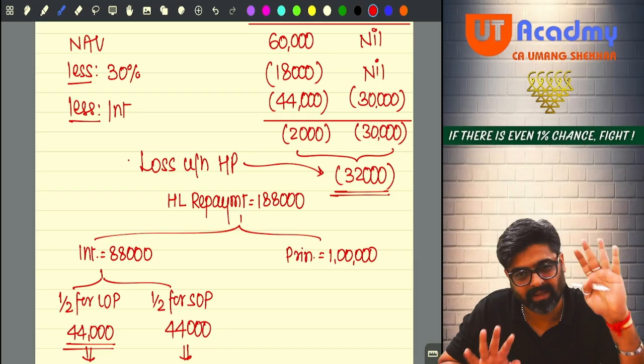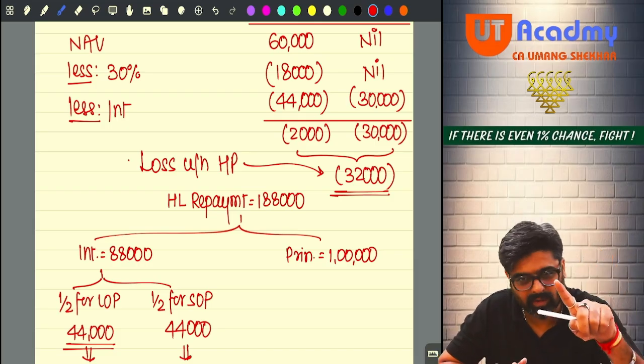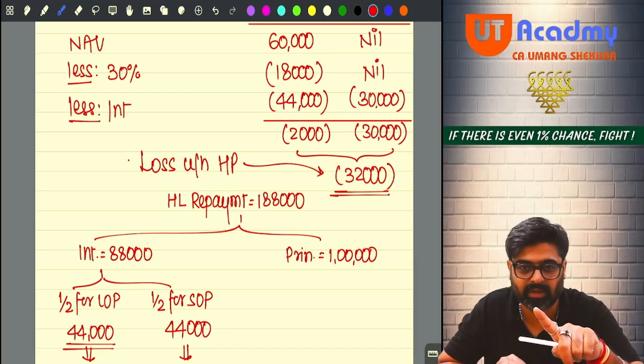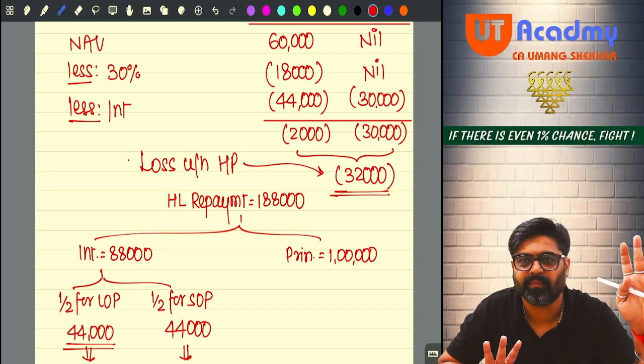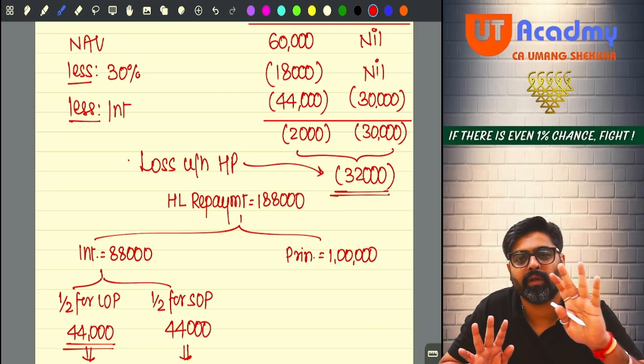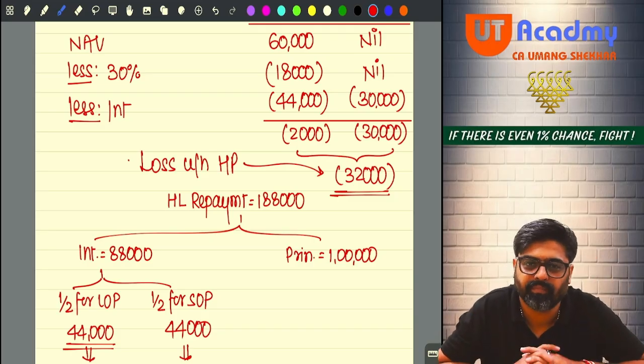Yes or no? But here no, here SOP interest will also be allowed. The loss will be 32 also, and this loss can be claimed as a set off against any head because you are not following 115 BSE. Done, sir?